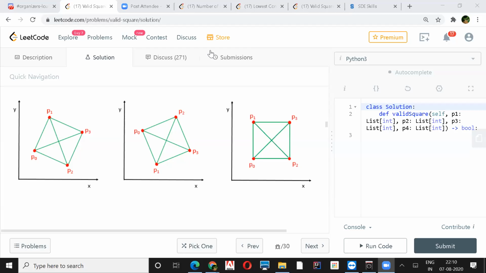I think if this constraint of having just 2 lengths is followed, it is bound to be a square, no matter what. Of course the diagonal will be root 2 times the side, but if it follows this pattern, I think this will be a square.